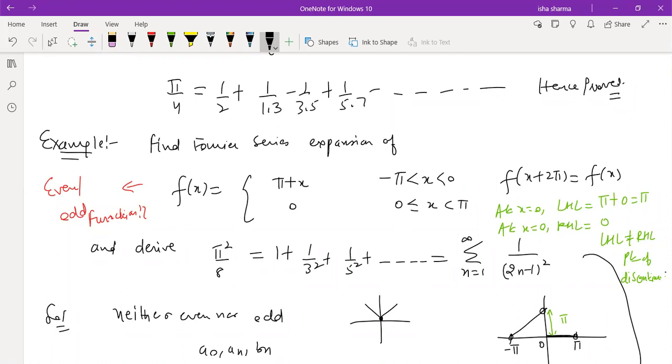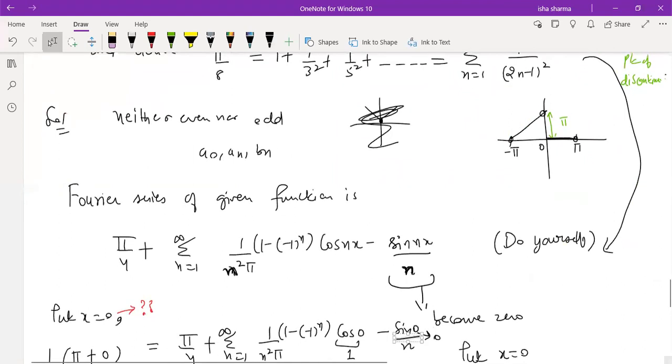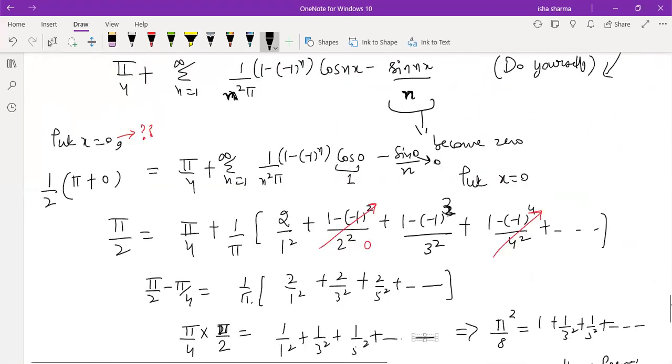What you can do is, if some of you are getting confused, let me just pause this one. Just directly remember this formula, that it is always half of LHL plus RHL. Now if the function is continuous at that point, then we know that the LHL will be the same as RHL, which will be the same as the function value.